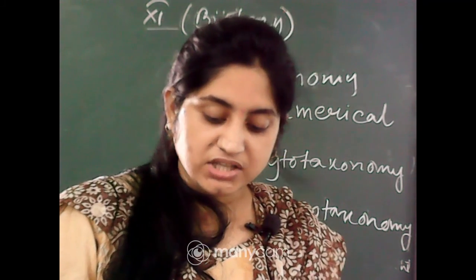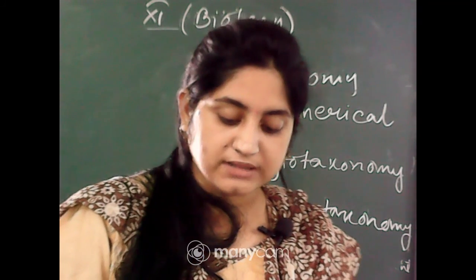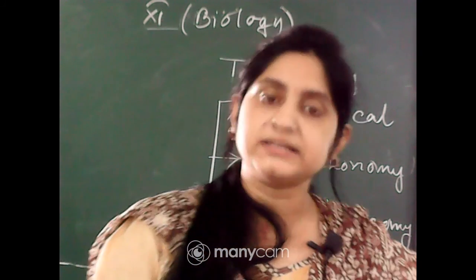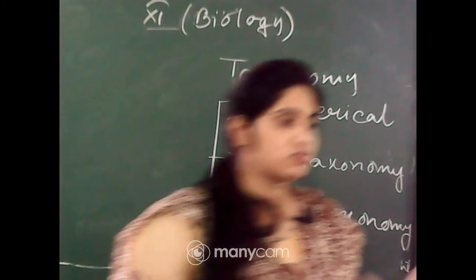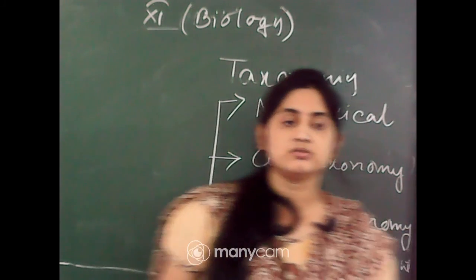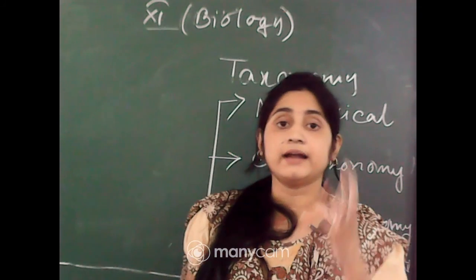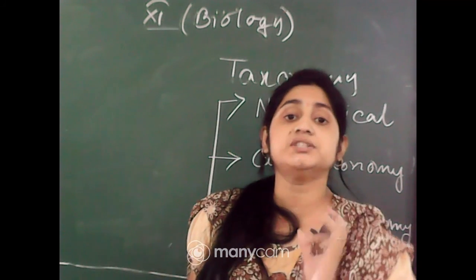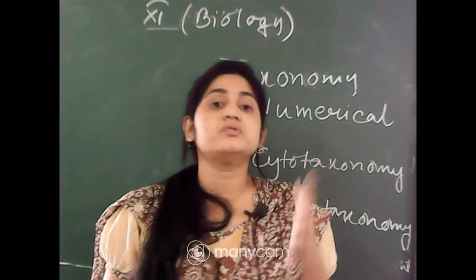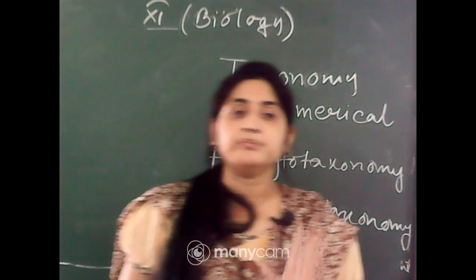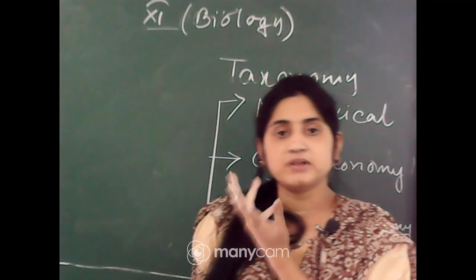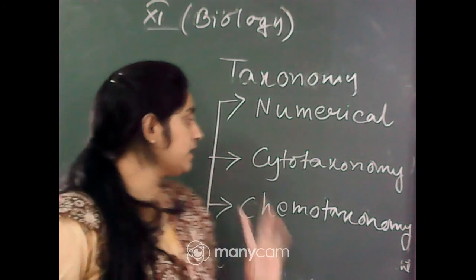In this way, each character is given equal importance, and at the same time hundreds of characters can be considered. So many animals are present on the earth, that is why you can code their characteristics or give numbers to their characteristics, and when you put that number or code inside the computers, it can get easily processed. So, this is the process of numerical taxonomy.